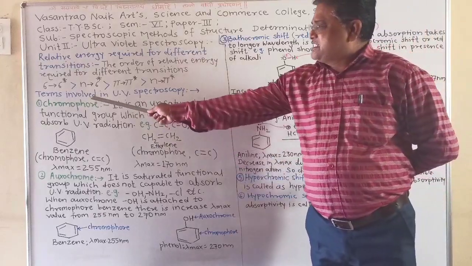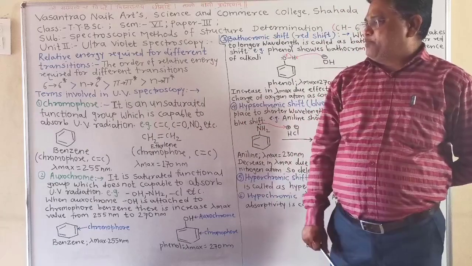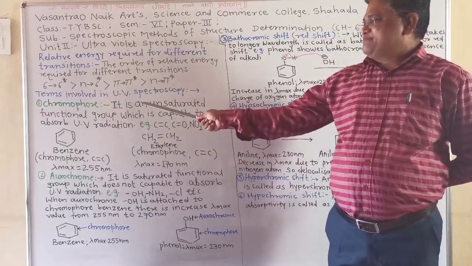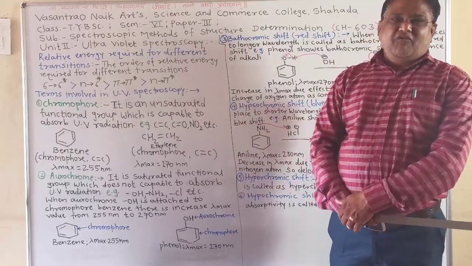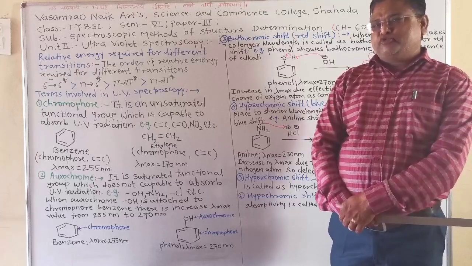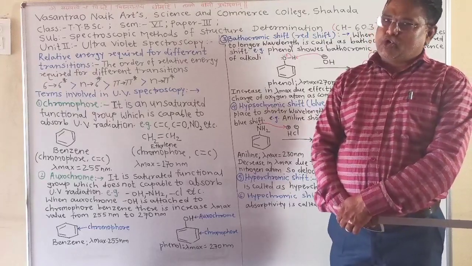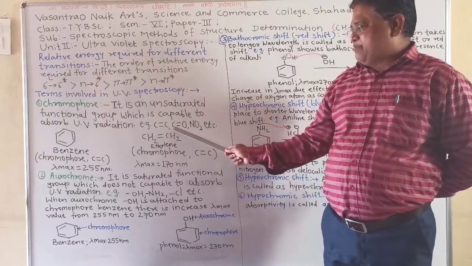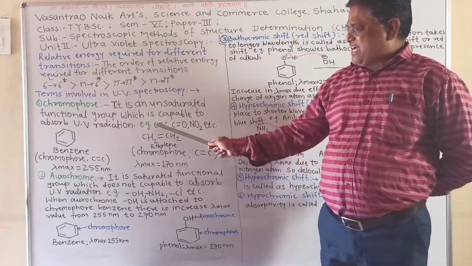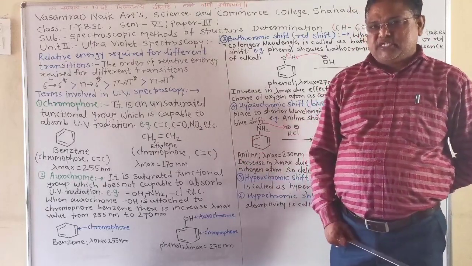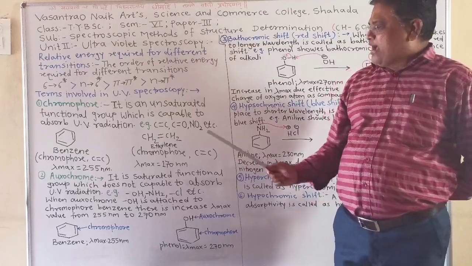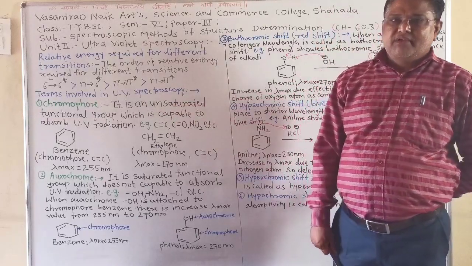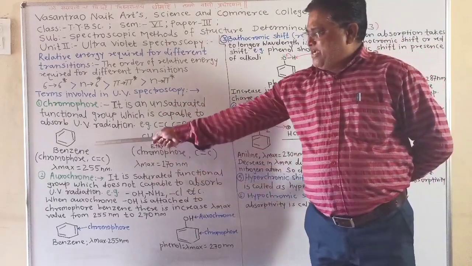Next point is terms involved in UV spectroscopy. The first term is chromophore. It is an unsaturated functional group which is capable of absorbing UV radiation. We can take the example of carbon-carbon double bond, C double bond O, NO2, etc. All these are unsaturated functional groups and therefore they are able to absorb UV radiation and are called chromophores. We can take the example of the benzene ring.